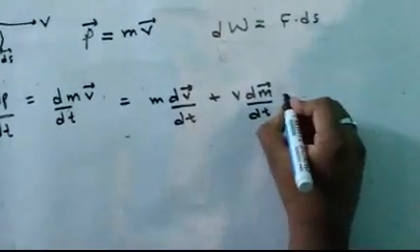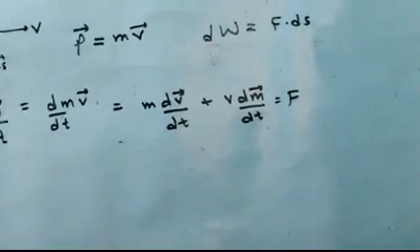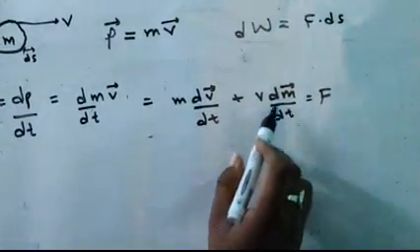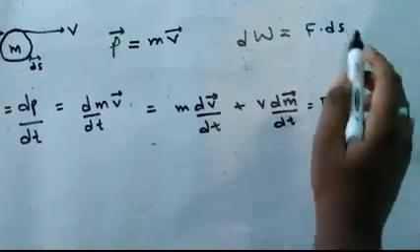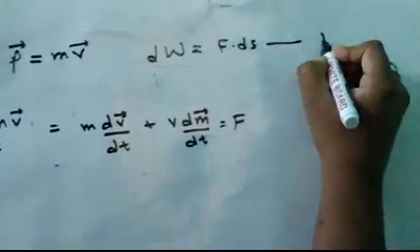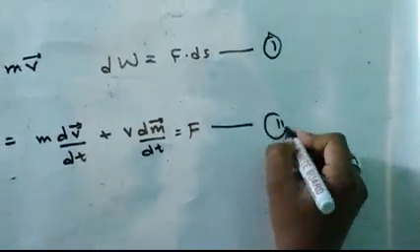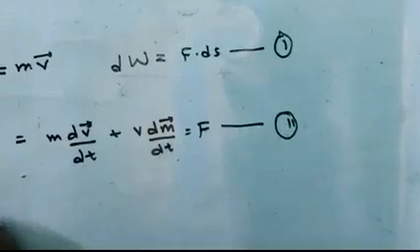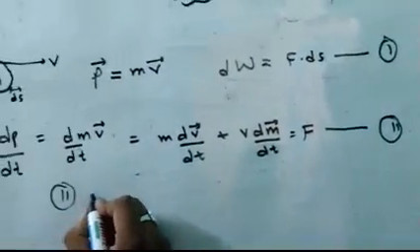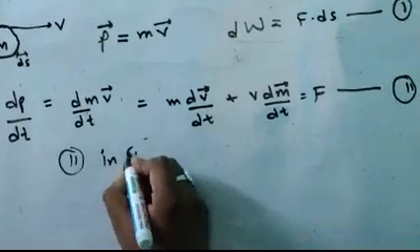Now let us substitute this value in equation 1.